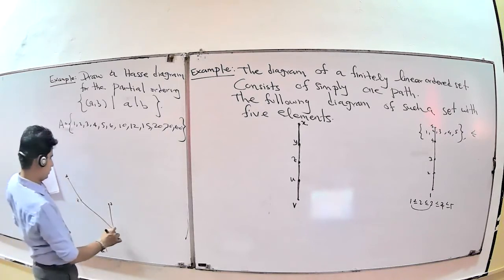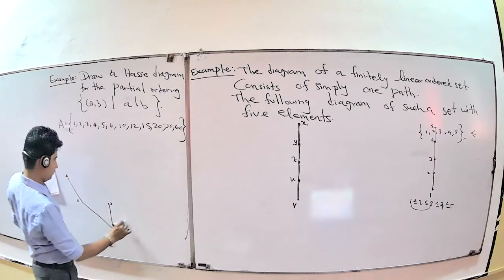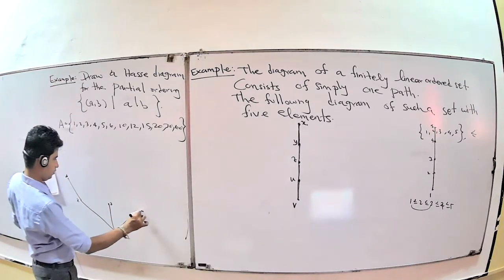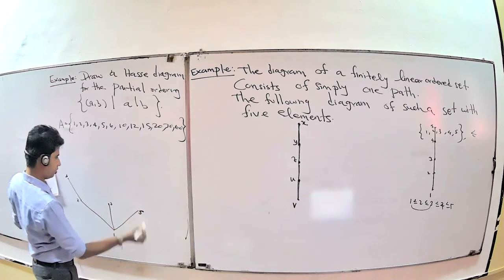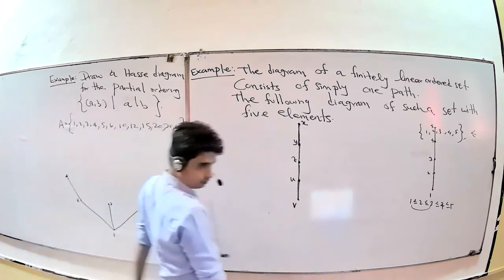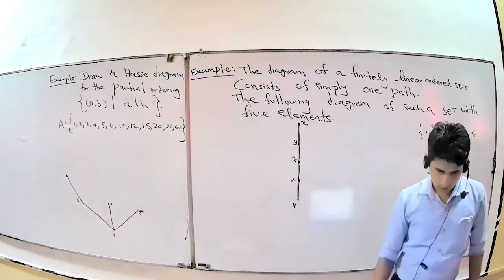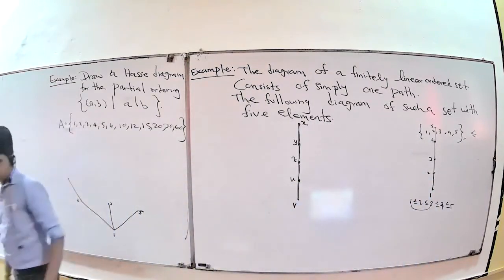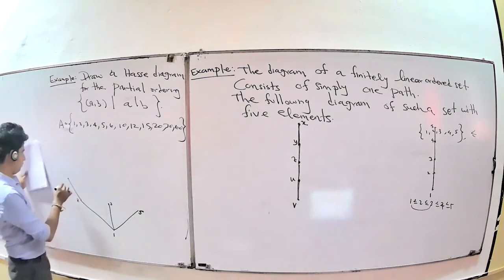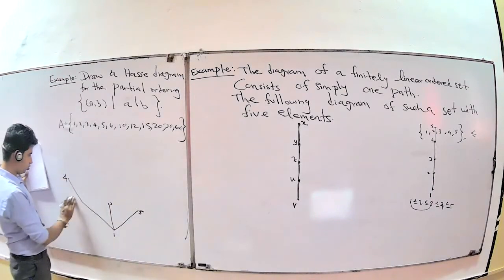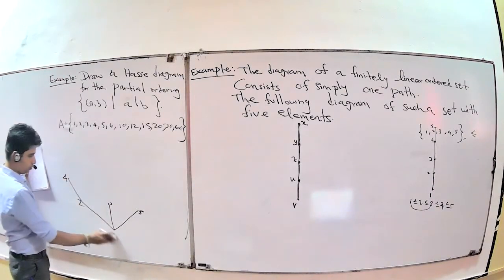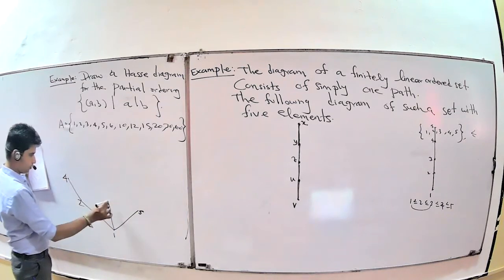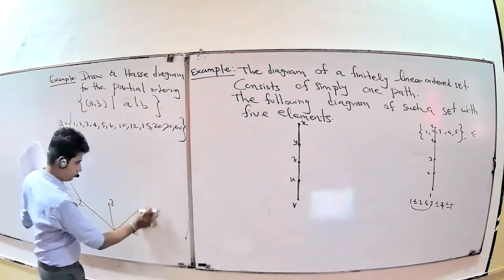But here 1 divides 5. This is your 4, it is your 2, it is your 1, it is 3, it is 5.